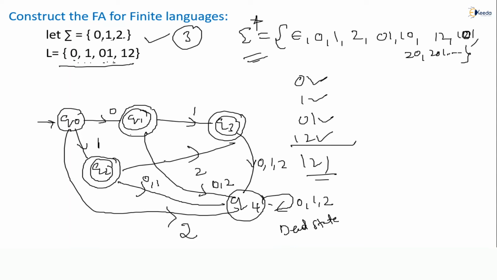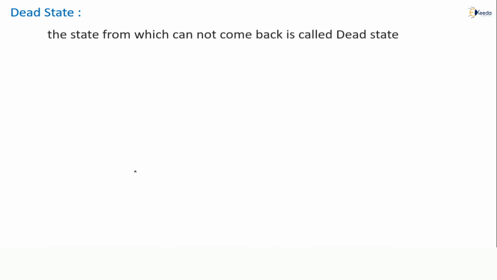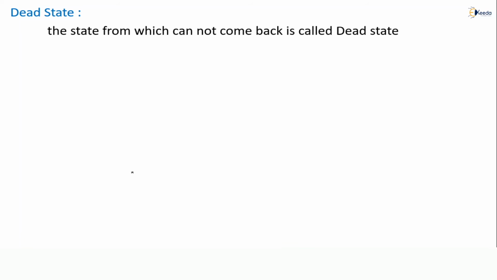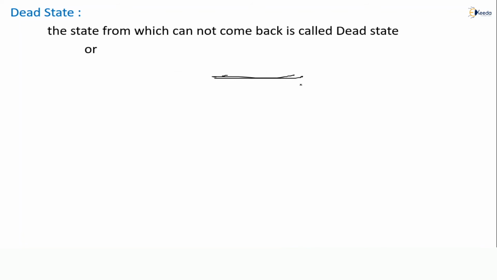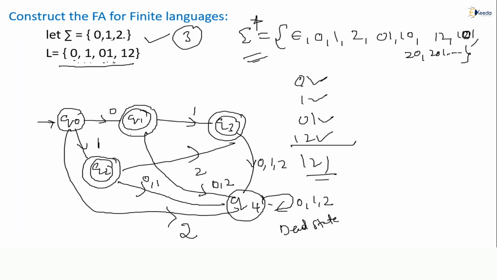So please copy this, so we will understand immediately what is meant by dead state. What is meant by dead state? The state from which you cannot come back is called a dead state. Another point I can tell you: any non-final state having a self loop on all input symbols. This is a very important point to understand for knowing the dead state. Any non-final state having a self loop on all input symbols. You can check.